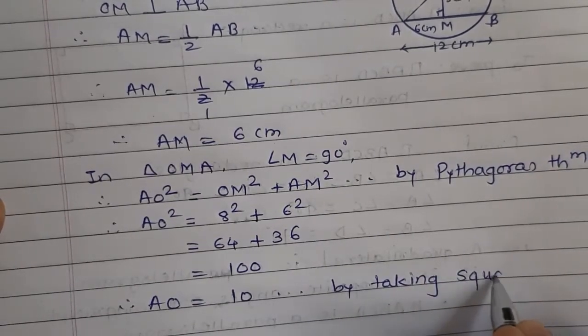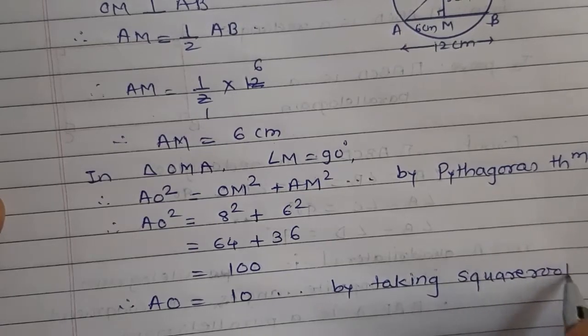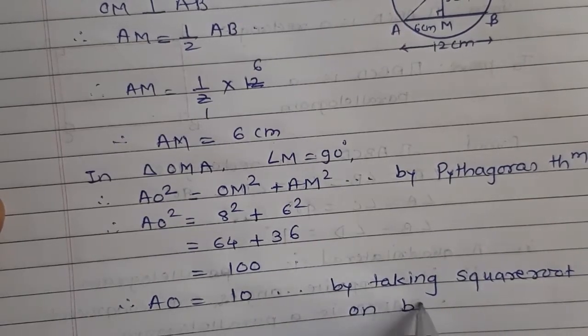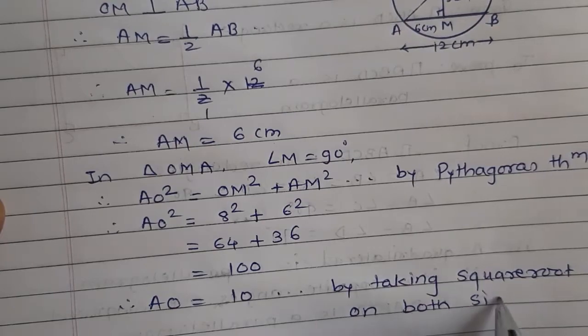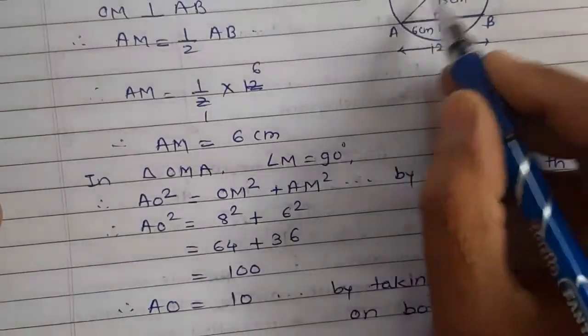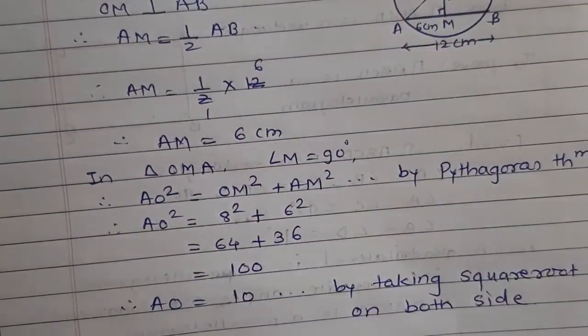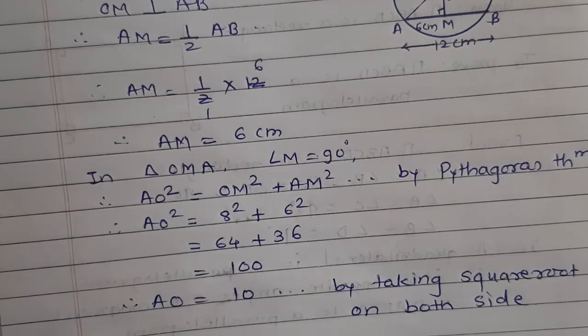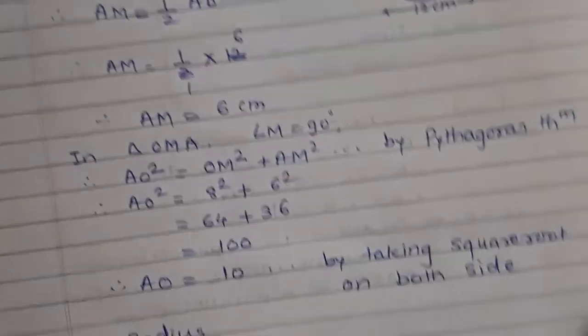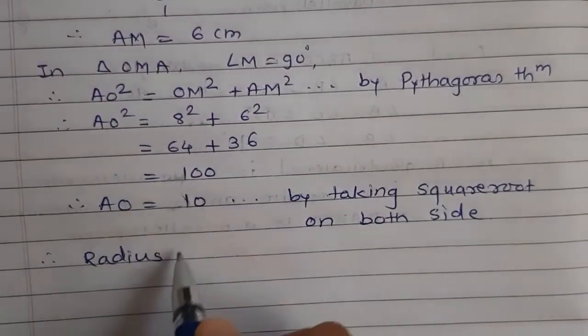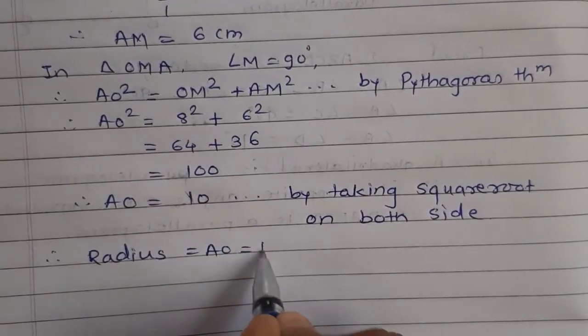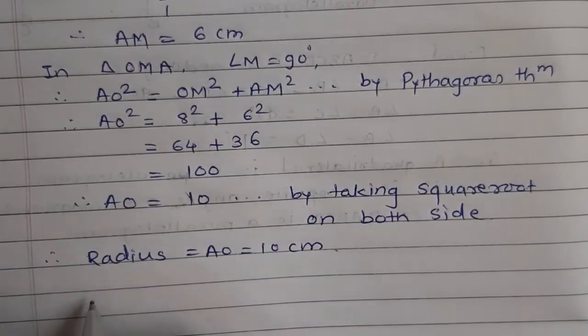By taking square root on both sides. But here AO is nothing but the radius of the circle. Therefore radius equals AO equals 10 cm. Now we have to find the diameter.